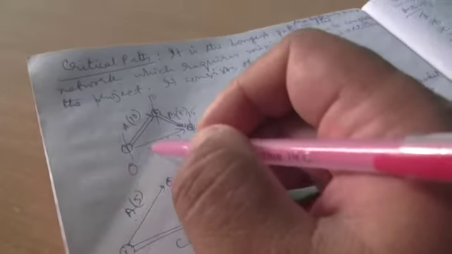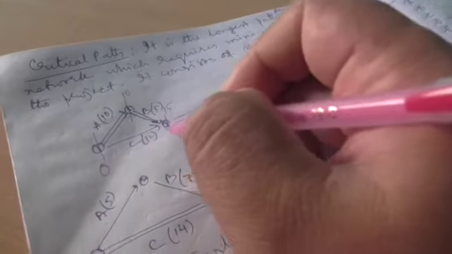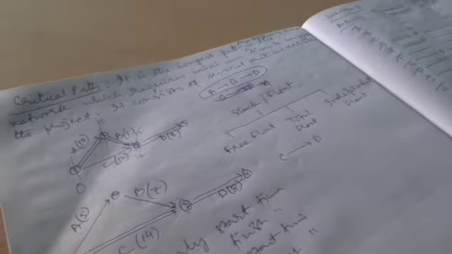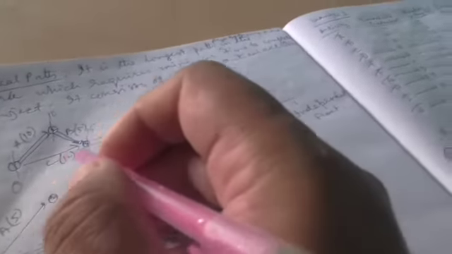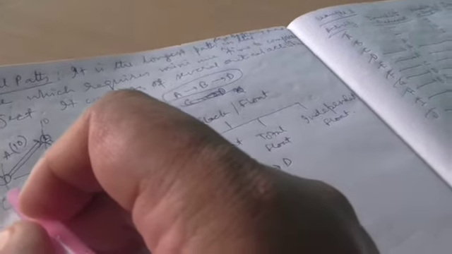So in this case, both the activities A and C can start at time 0. A finishes at 10. Then activity B will start at 10 and finish at 15. Now for activity C, it will start at 0 and finish at 12. So for activity C, the early start time is 0 units.